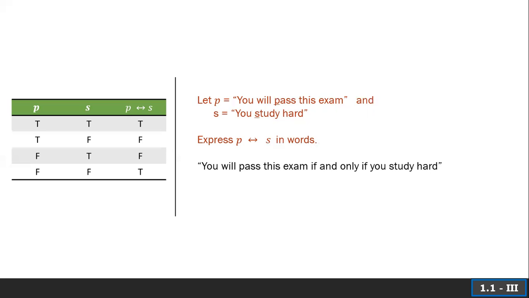The second scenario there, you passed the exam, but you didn't study hard. Well, then that wasn't the only way to pass. You didn't pass the exam, but you studied hard. Well, that means the if didn't hold up there. And finally, you didn't study hard, you didn't pass. Well, I guess that statement that the only way to pass was to study hard was true.